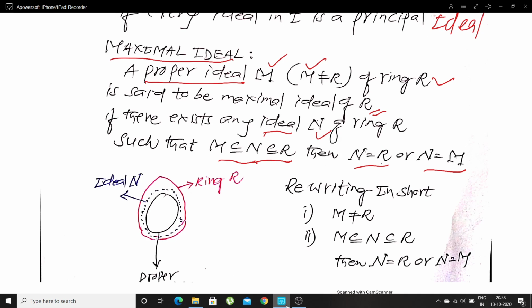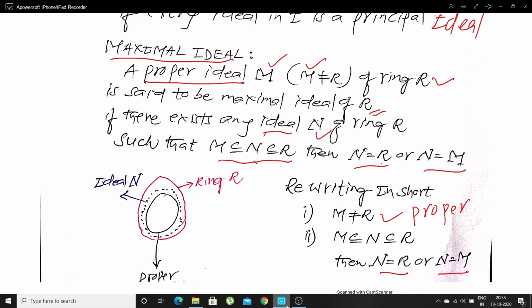M is not equal to R. That means M should be a proper ideal. Second condition, M is contained in N and N is contained in R, then either N equal to R or N equal to M.